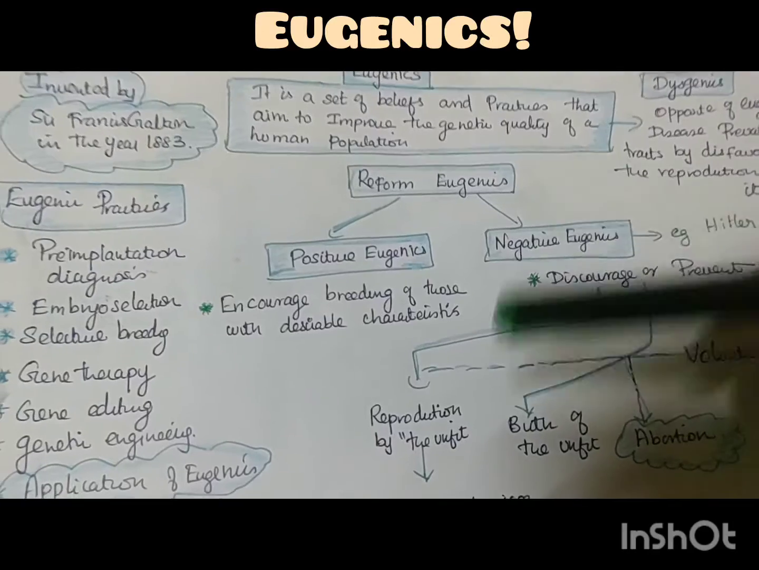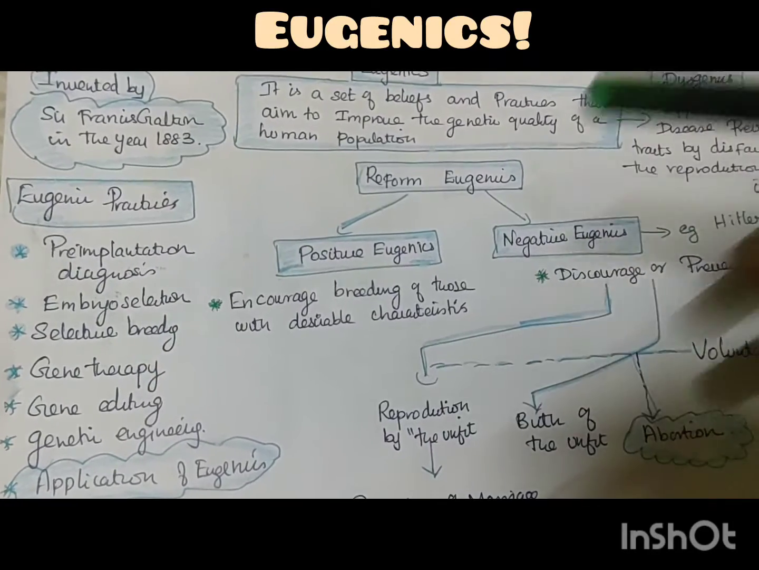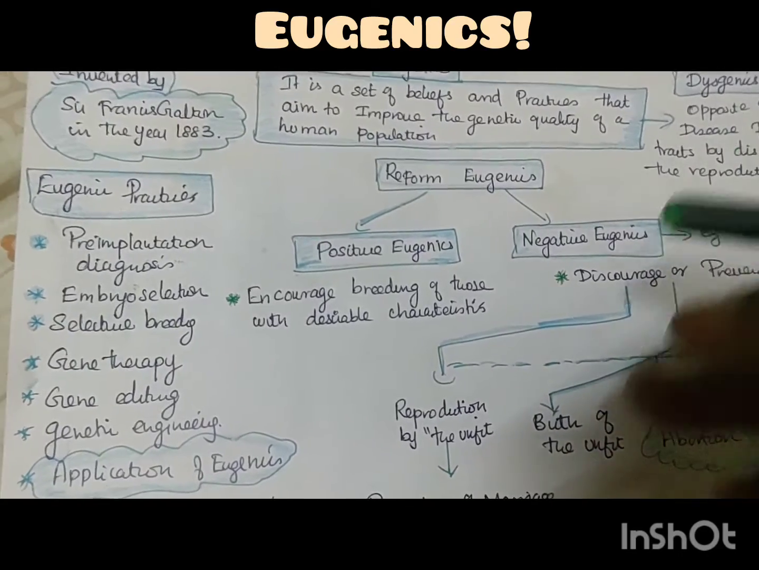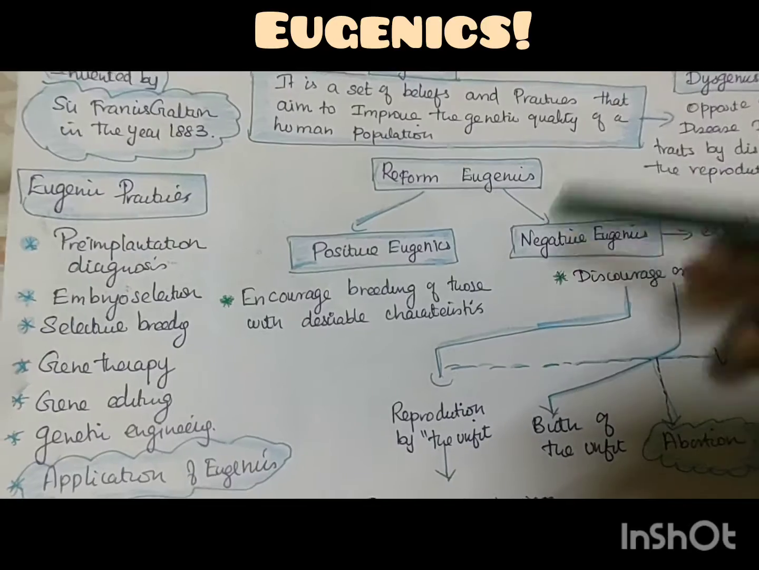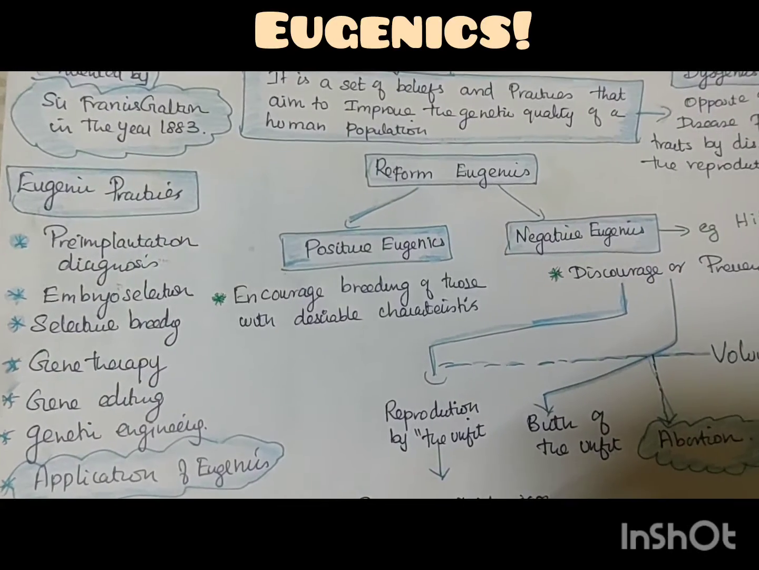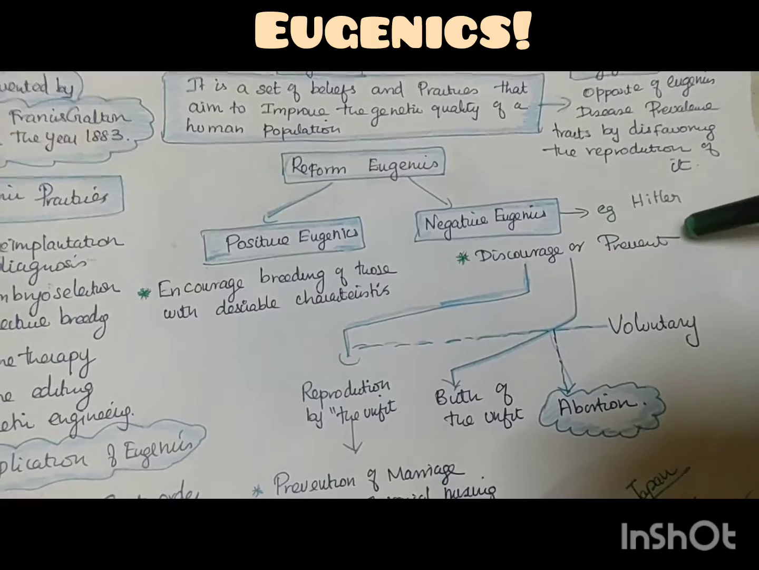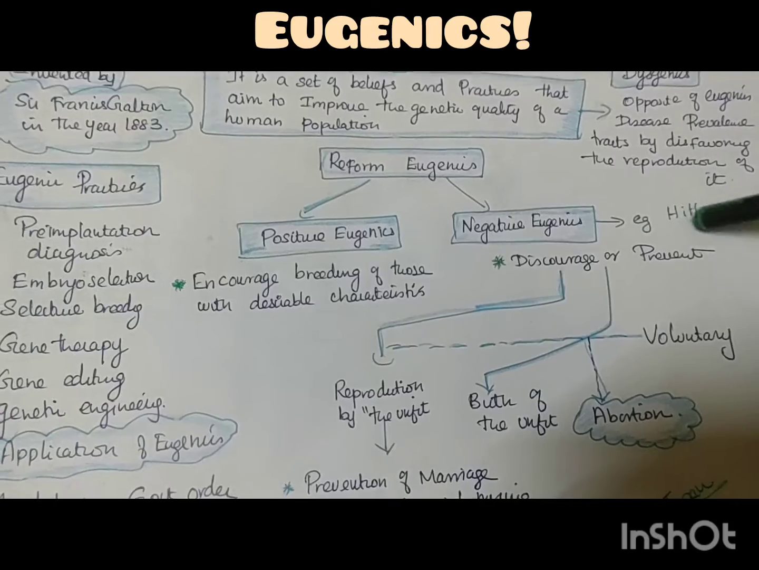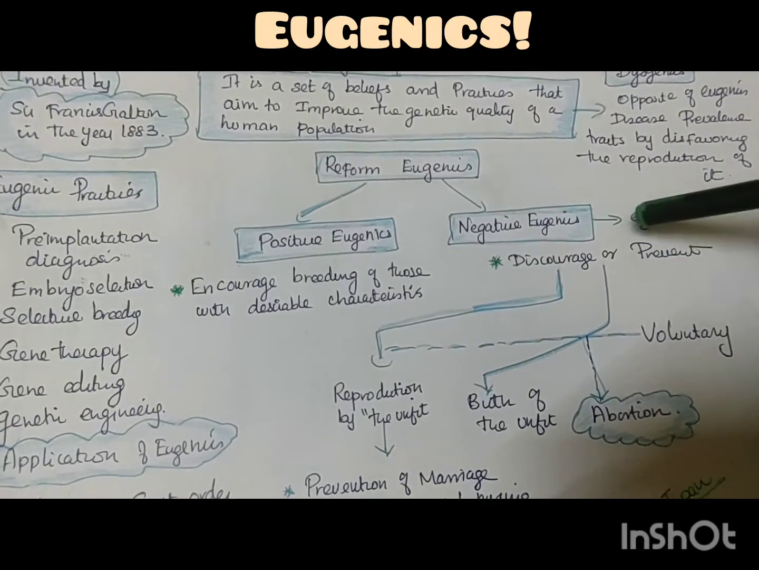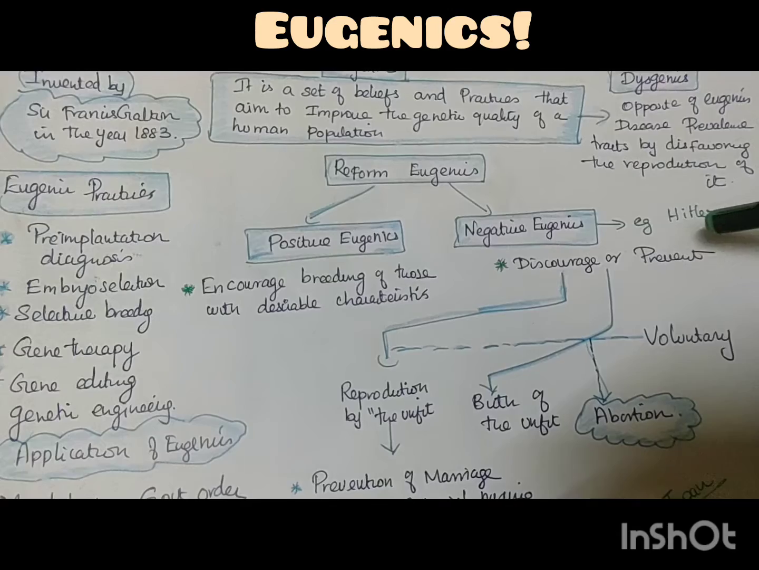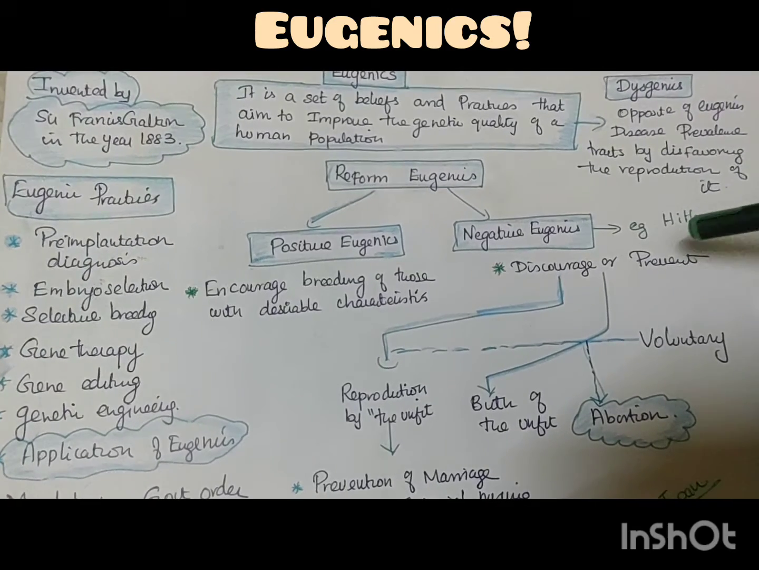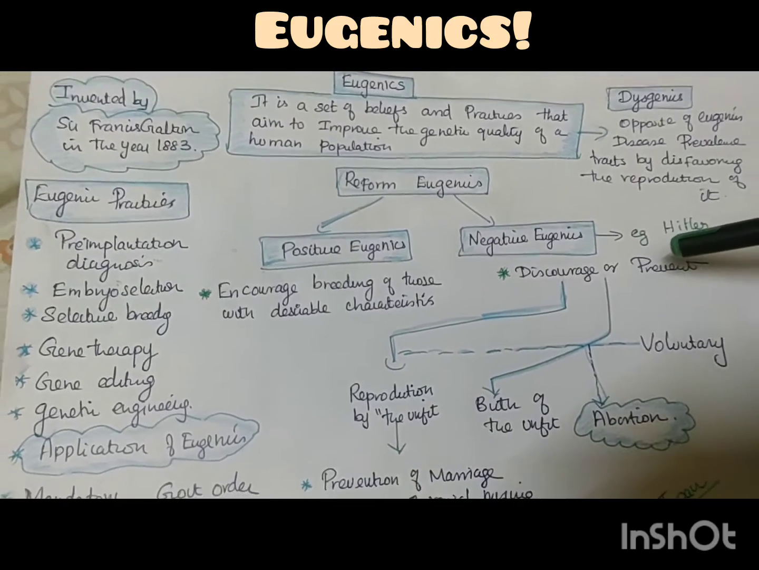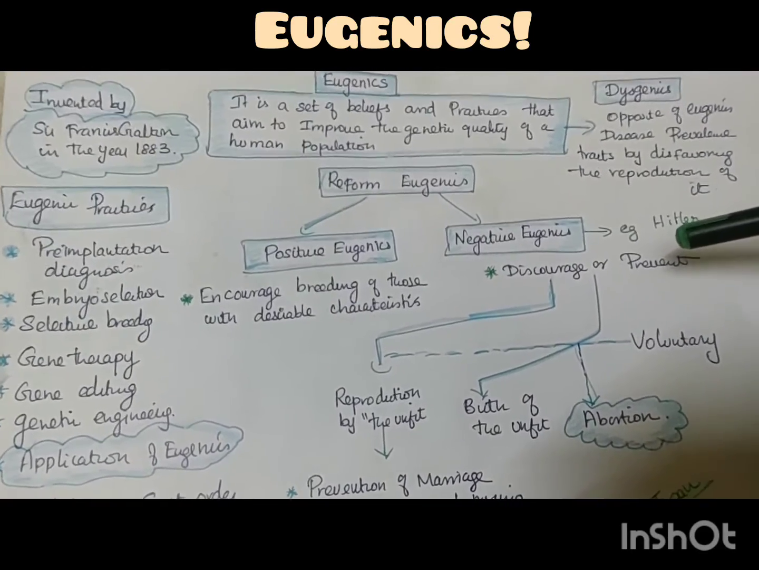For example, some of the legendary Indian leaders, like Swami Vivekananda or Abdul Kalam, their traits went to waste because they did not get married. Negative eugenics means, as I told you, Hitler wanted to kill the Jewish people. Discouraging is okay, but he bought a guillotine, a machine. He killed lakhs and lakhs of Jewish people, cutting their necks, because he was afraid of the Jewish breed, as they were very intelligent.